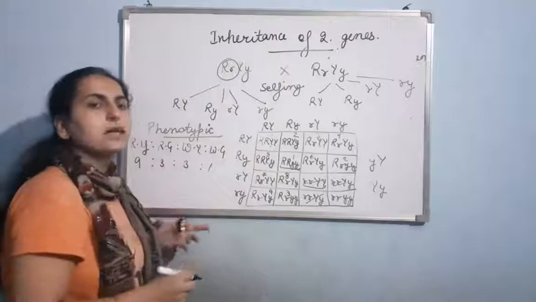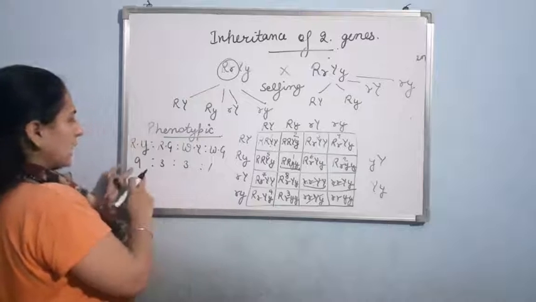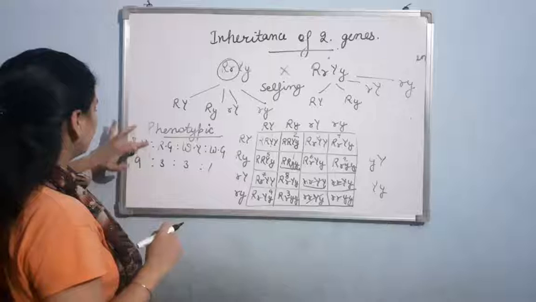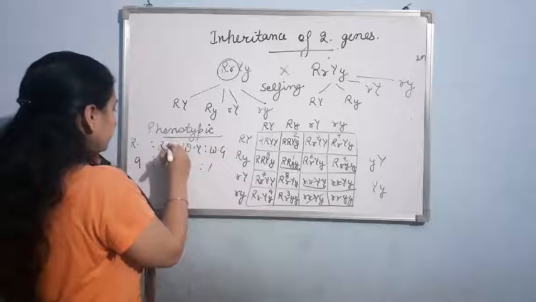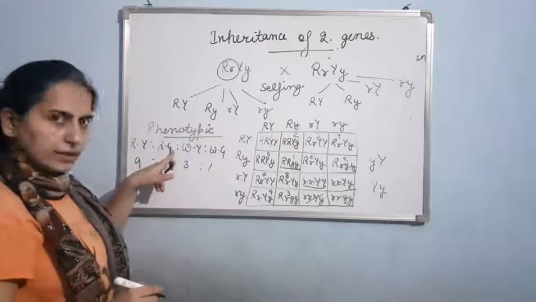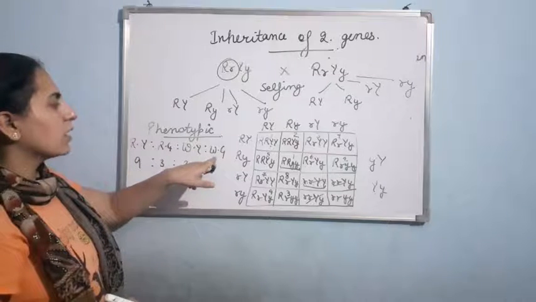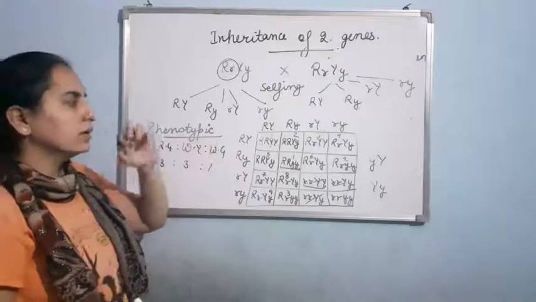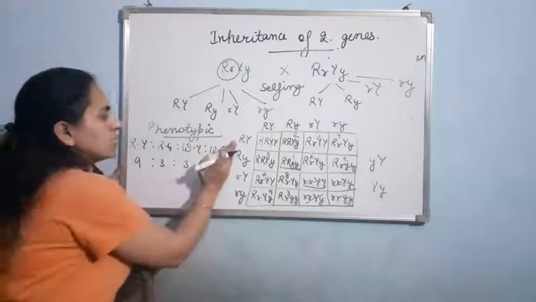So here comes the phenotypic ratio, 9:3:3:1. 9 seeds are round and yellow. 3 seeds are round and green. 3 seeds are wrinkled and yellow. And 1 seed is wrinkled and green. Am I clear? Now, let me find out the law of independent assortment with this result.